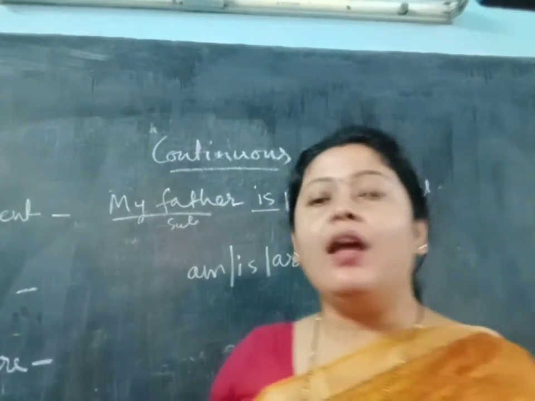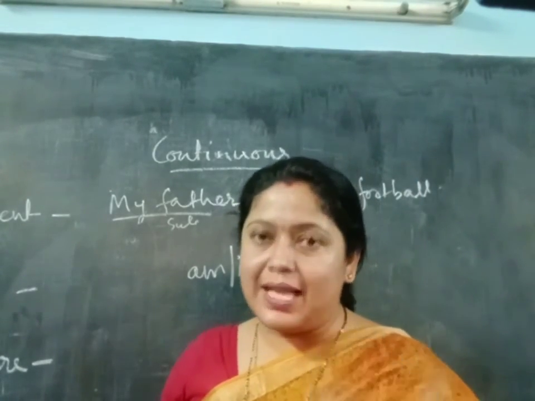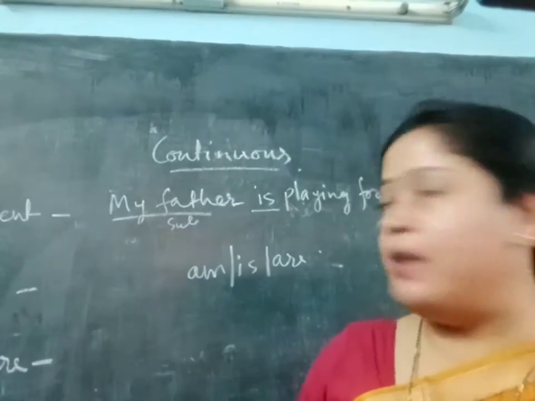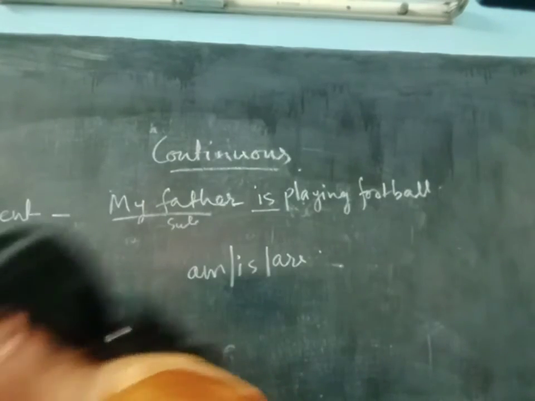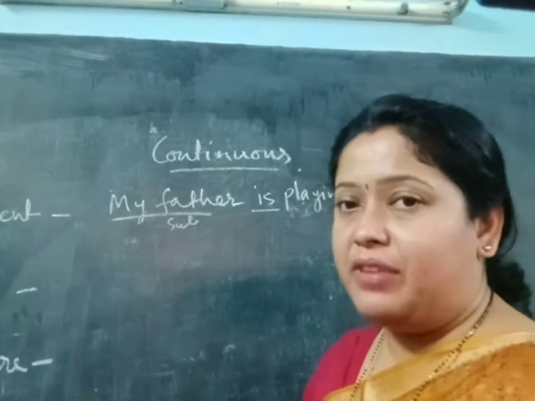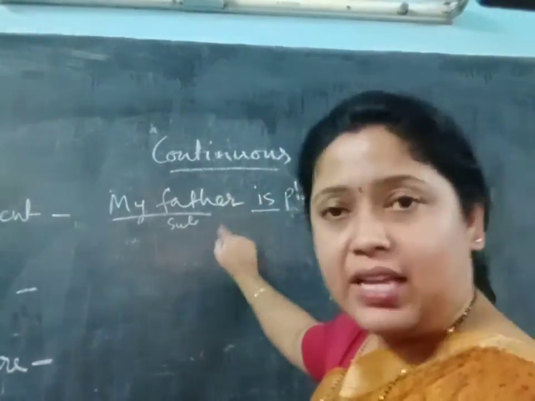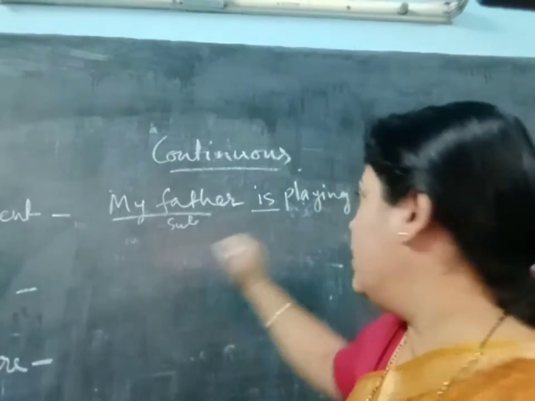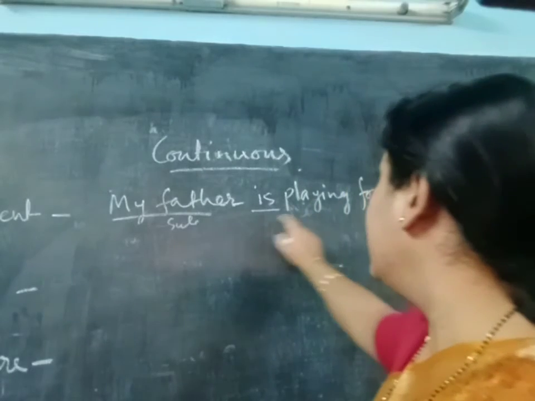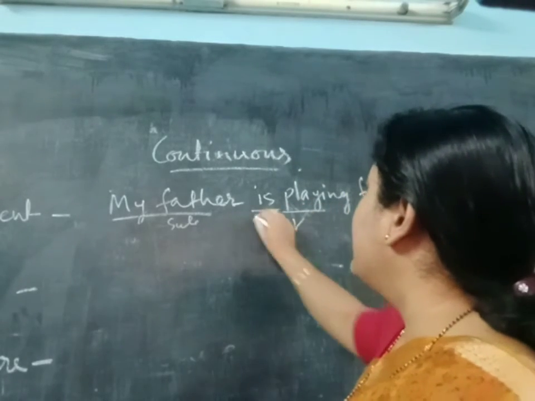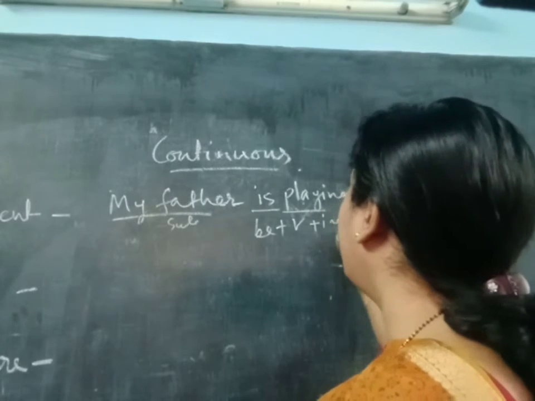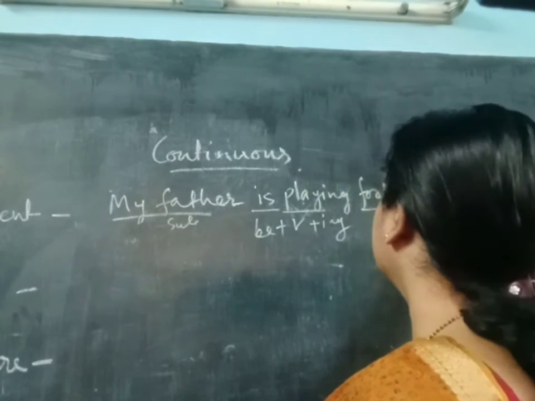So what I am telling is, according to the subject you will write the be verbs. Here my father obviously means one person, so it will be is, and then play is the verb plus ing, and then the object.